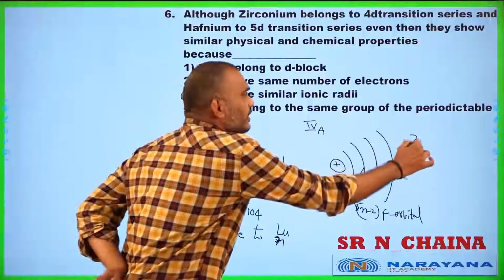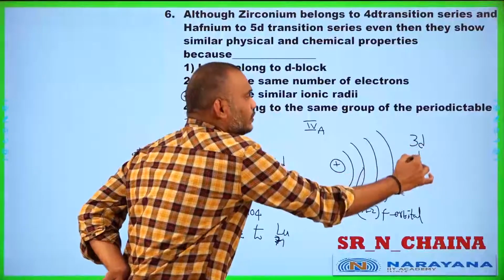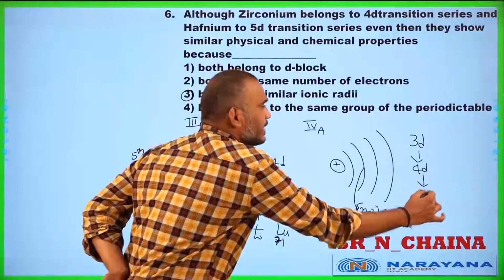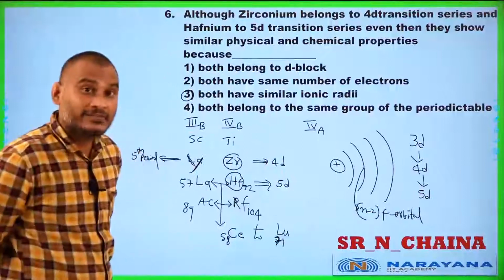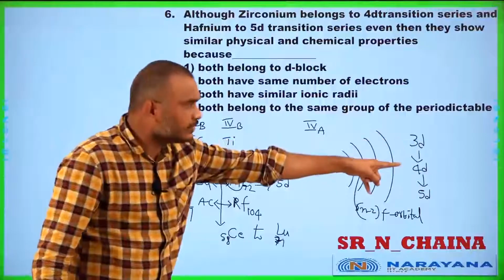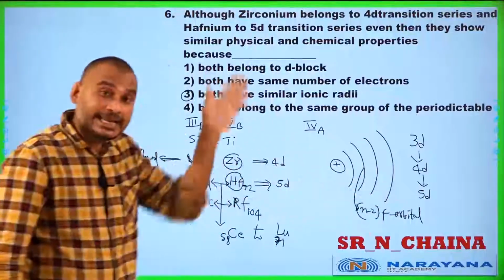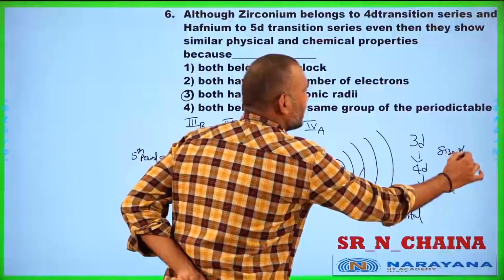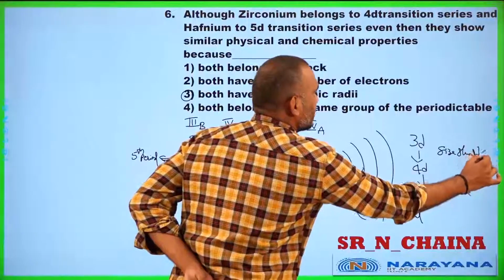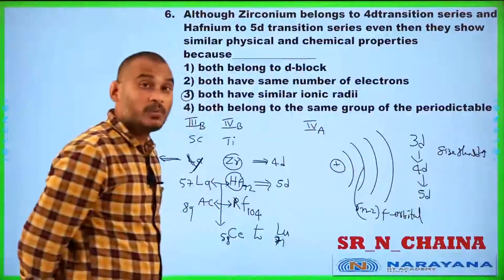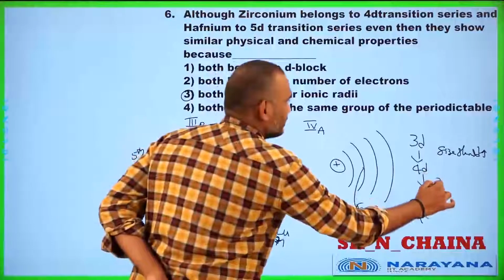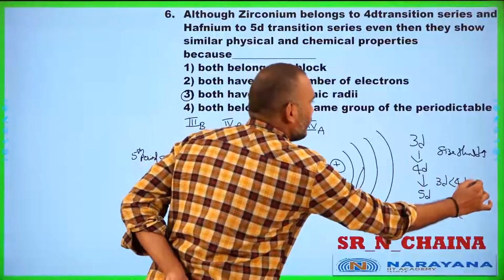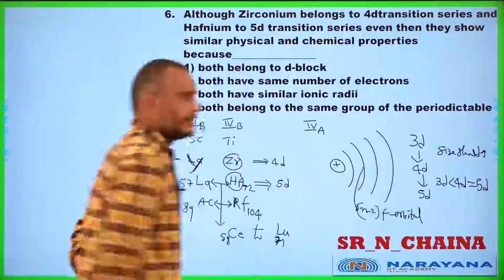Generally if you go from top to bottom, 3d to 4d and 4d to 5d, students carefully observe, size should increase. But what happened? 3d is lesser than 4d, and 4d equal to 5d will happen.